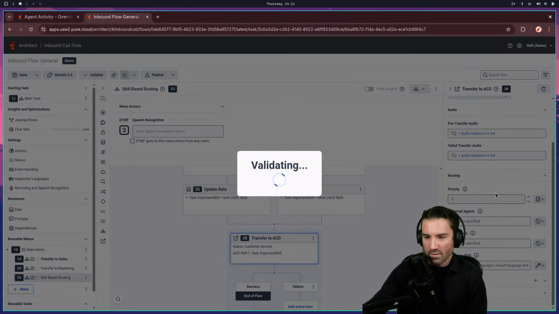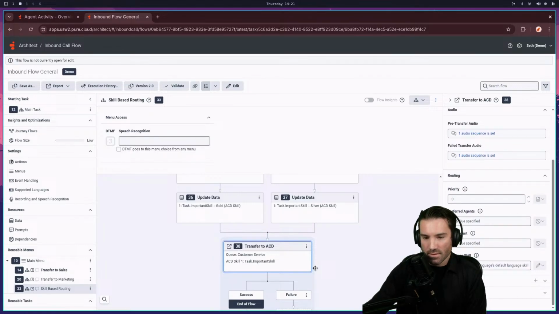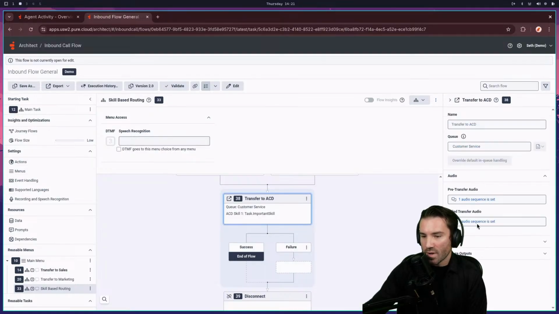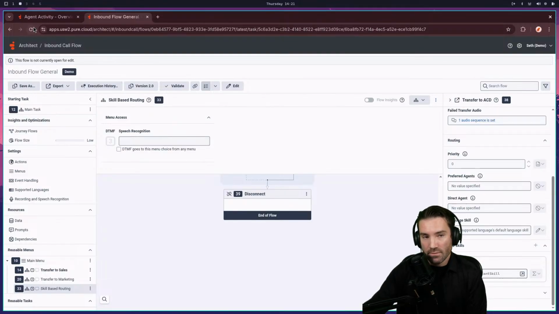Okay, publishing, and okay, we're good. And so now that ACD step is going to properly assign the skill. Should be there now. Yep, there it is. And now it's locked, and we're good. So next time we do call in, we'll get the updated one with those variables. So cool. Let me go over to my main area over here. Okay, switch.